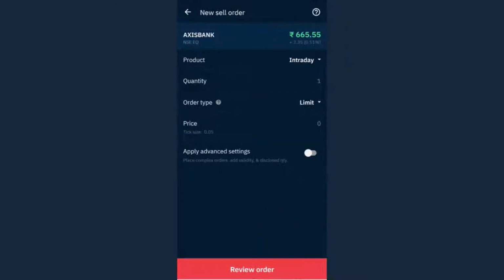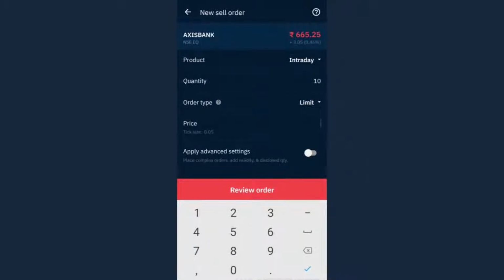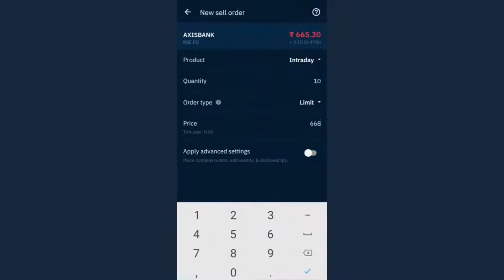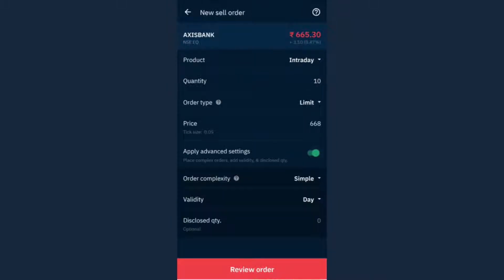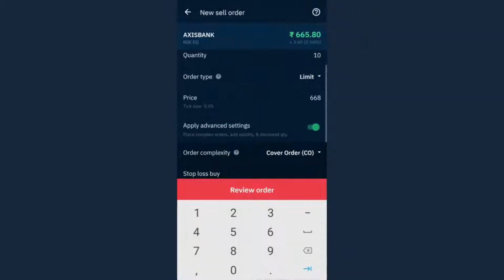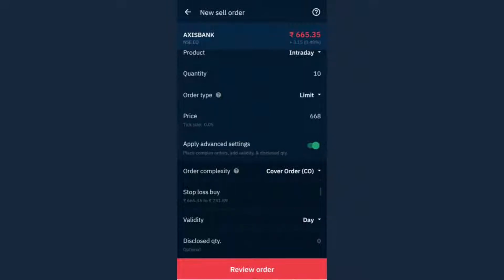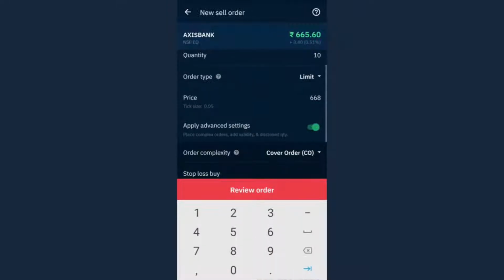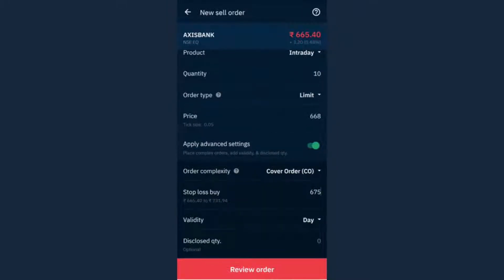Let's say I go for sell and I'm short selling this. For short selling, let's take 668. So I'm short selling at 668, and now if I do this stop loss, so cover order, here it will be a stop loss buy order, right? When I was buying 10 shares at 660 rupees, the stop loss was a sell order. Now when I'm short selling it, the stop loss is a buy order. So let's say my stop loss is 675. After I sell at 668, if the price goes to 675, buy it immediately and book my loss, right?